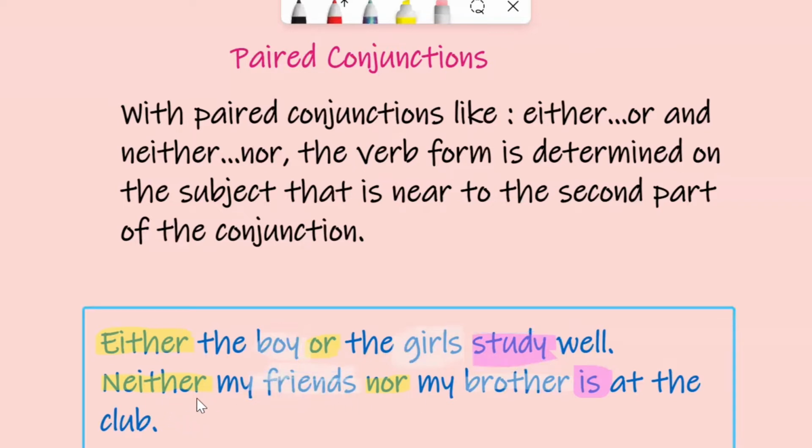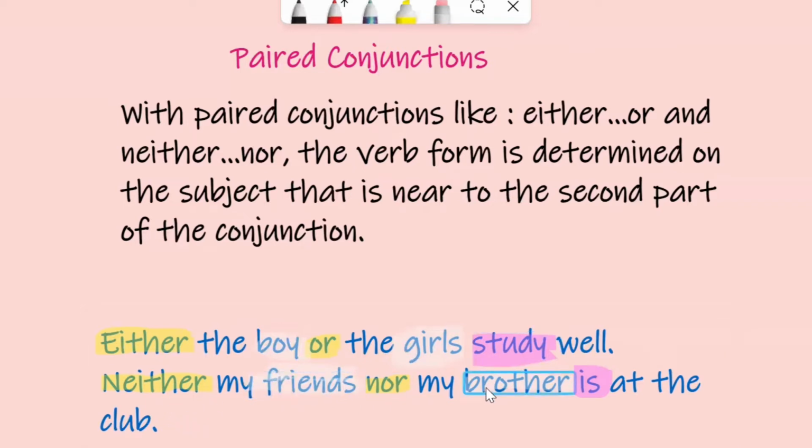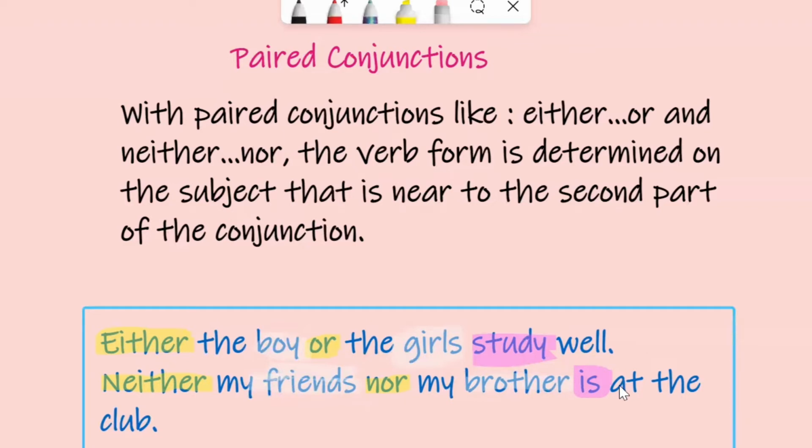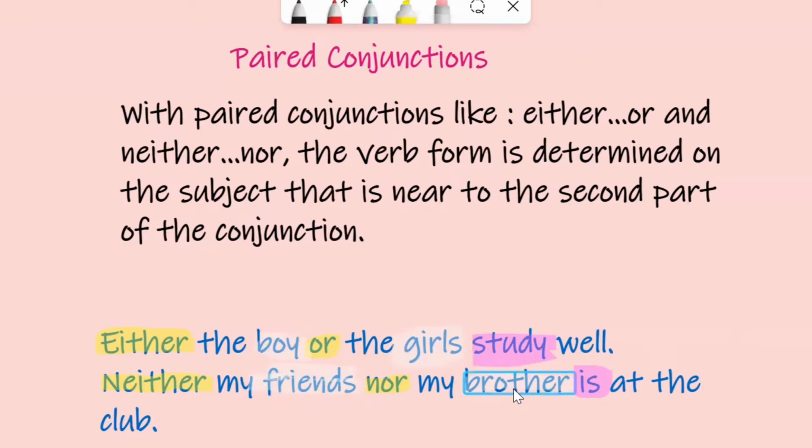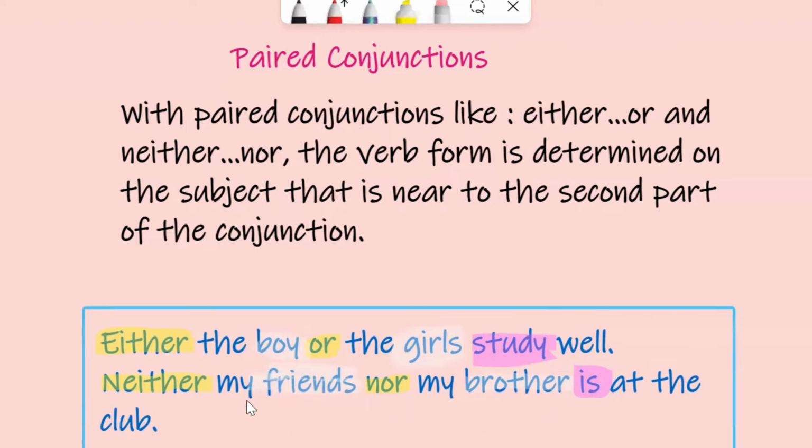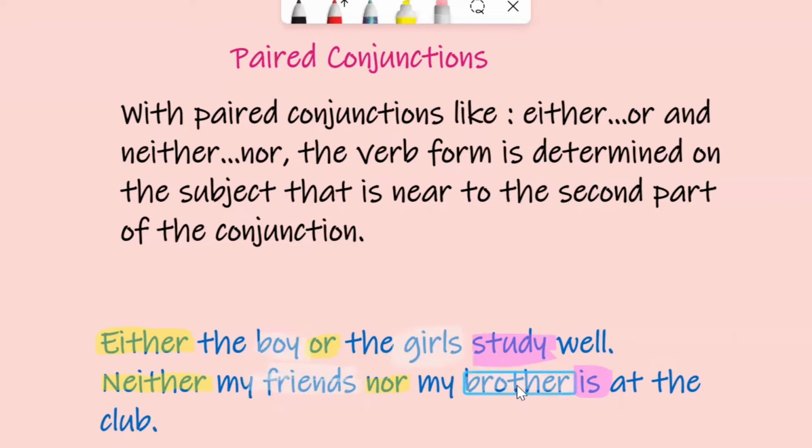Look here: "Neither my friends nor my brother is at the club." My brother, this is the singular noun that's near to "nor," the second part of the conjunction. So it is singular, it takes a singular verb form, "is." Friends here is plural, but it doesn't affect the verb form because we focus on the second noun.